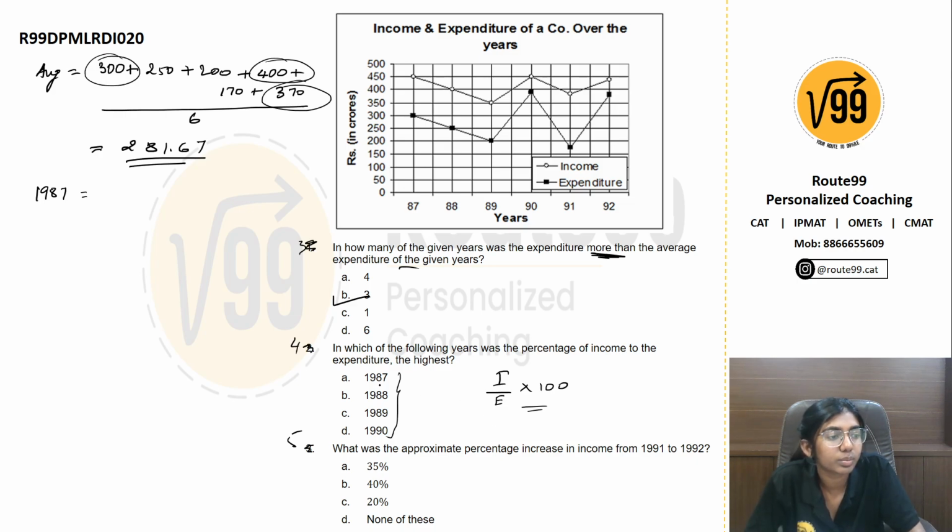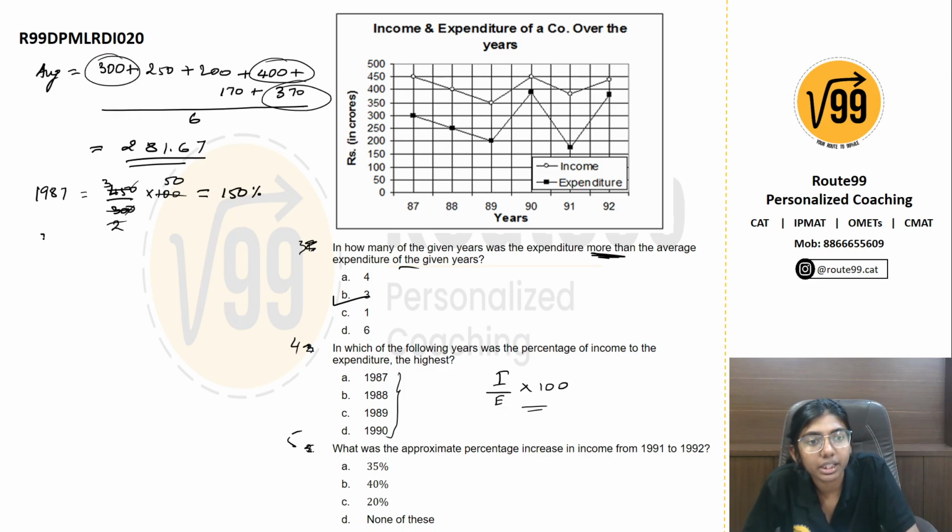In 1987, the income was 450 and the expenditure was 300, into 100. 0 and 0 get cancelled. You get the answer as 150%.